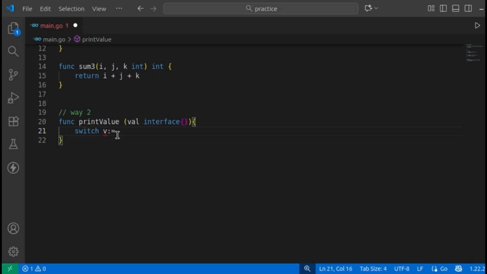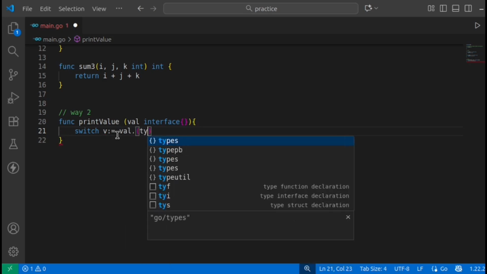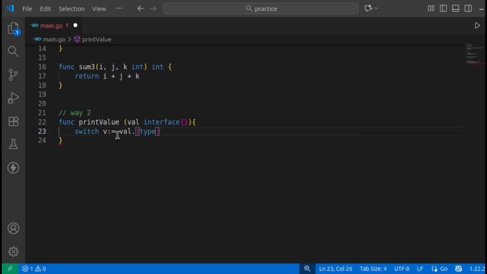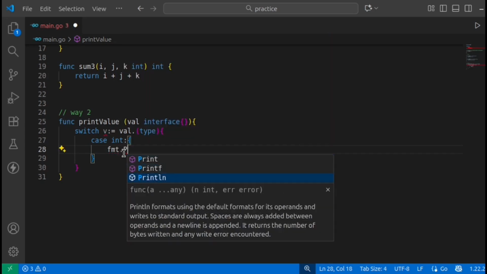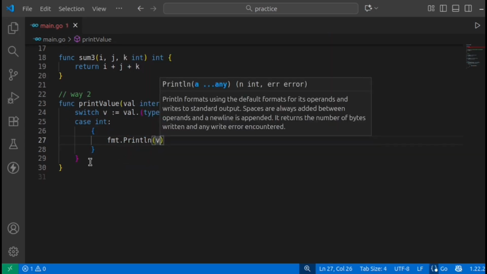switch v := val.(type), and then you can have your multiple cases. If the given value is an int, you use a colon, then fmt.Println of the value.